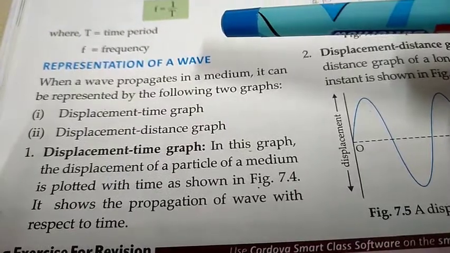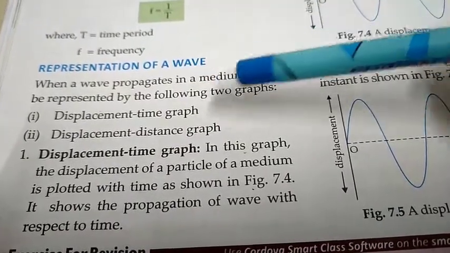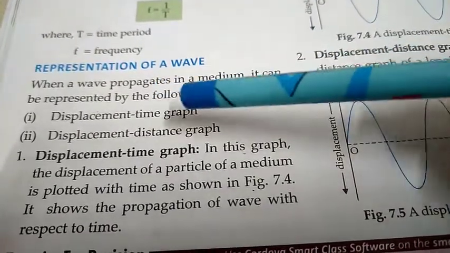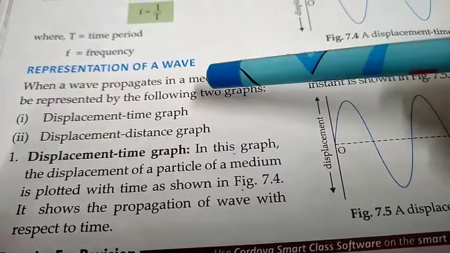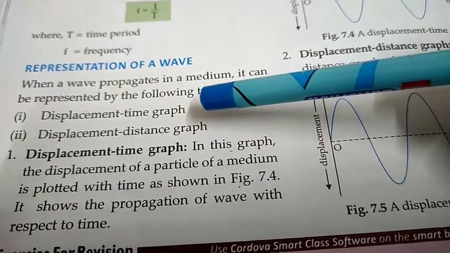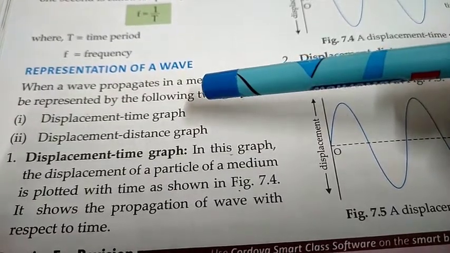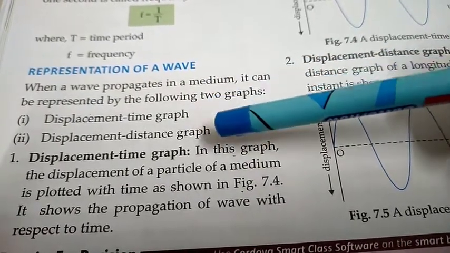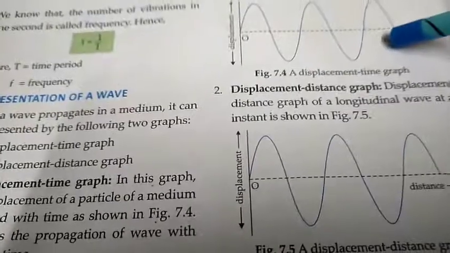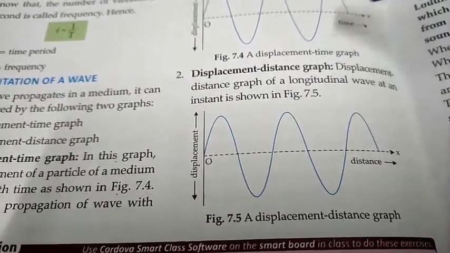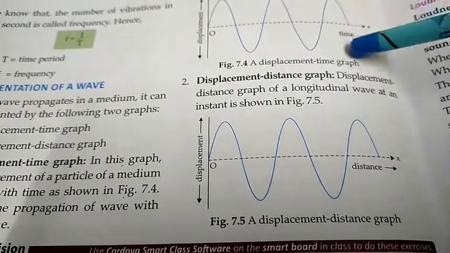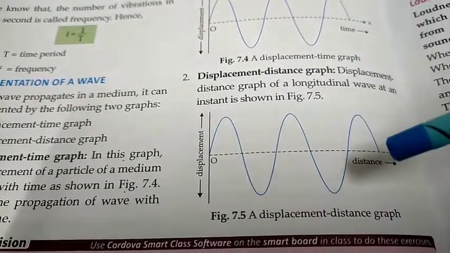Now how is a wave represented? It is represented by two graphs, displacement time graph and displacement distance graph. So displacement time graph shows the propagation of wave with respect to time. This is displacement time graph and this is displacement distance graph. Here there is displacement and time, and here there is displacement and distance.